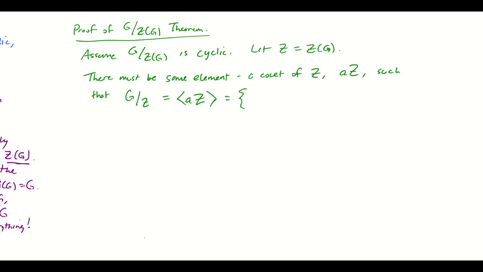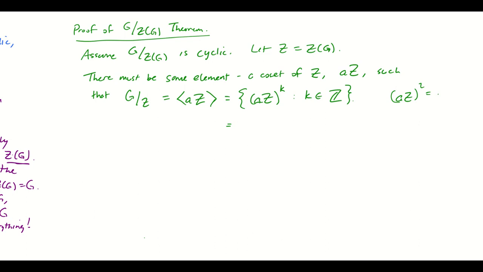which, just as a reminder, is the set of all powers of AZ, so AZ to the K, where K is an integer. I might even write that a little differently.